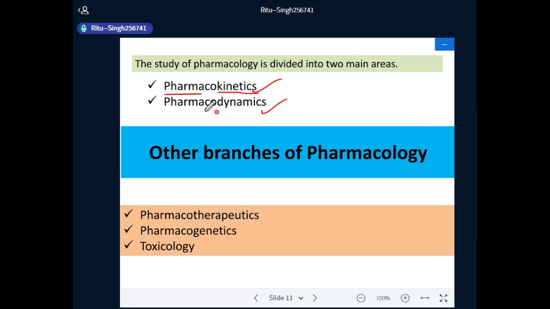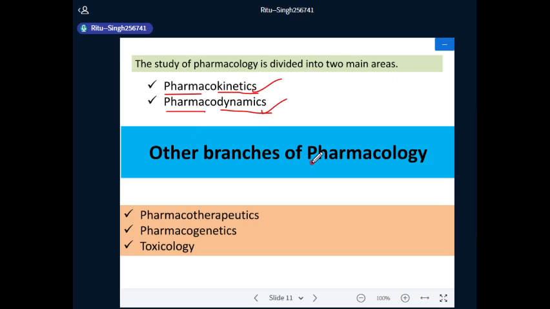The second term, pharmacodynamics, is a combination of two words, pharma and dynamics. Pharma means drug or medicine and dynamics means action. So pharmacodynamics means action of the drug in the body. It includes action of the drug through cell membrane, enzyme, receptor, metal binding, etc. So these pharmacokinetics and pharmacodynamics are the two main areas of pharmacology.